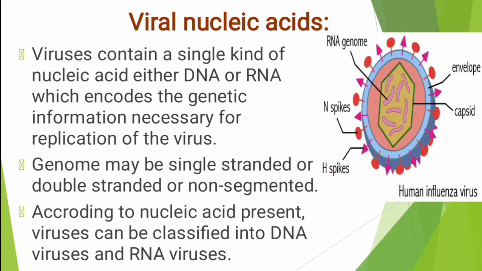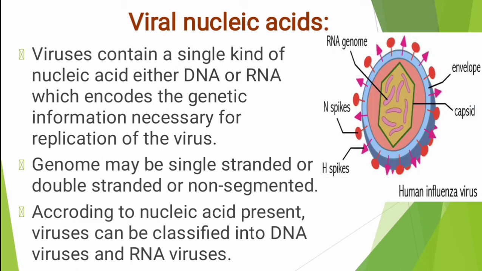Next we go to viral nucleic acid. Here we see nucleic acid, the genetic material, DNA or RNA. Viruses contain a single kind of nucleic acid, either DNA or RNA. Here we see an RNA genome. Some viruses have DNA, which encodes the genetic information necessary for replication of the viruses.